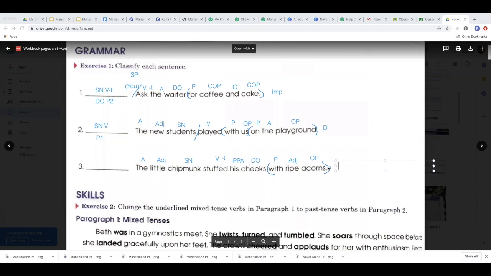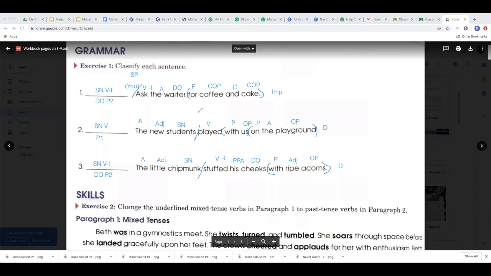Period, statement, declarative sentence. We have a verb transitive here, so this is subject noun, verb transitive, direct object pattern 2. Let's divide the complete subject, which is the little chipmunk, from the predicate. All right.